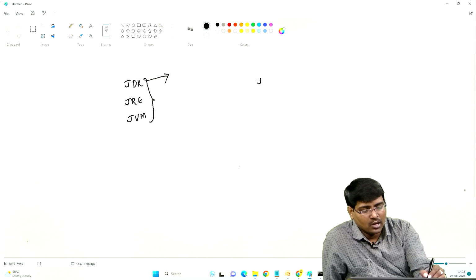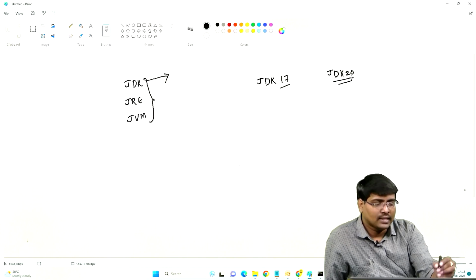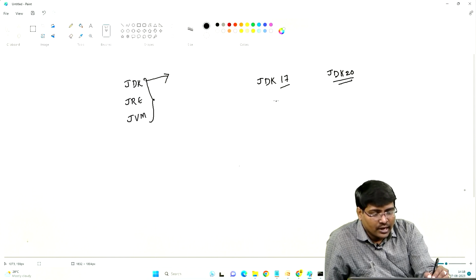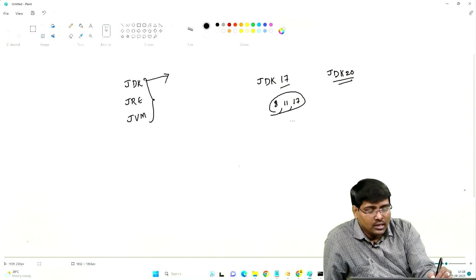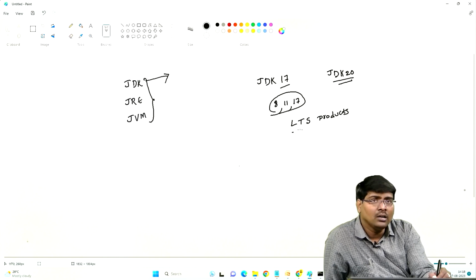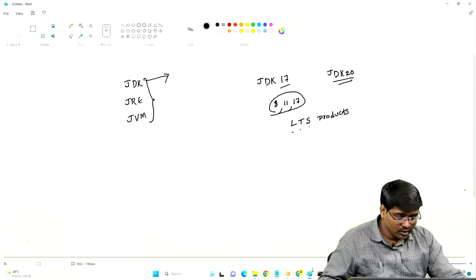So again the question is, why did I install JDK 17? Already the latest version 20 is available. The thing is, version number 8, version number 11, version number 17, all these are LTS products. LTS means long term support.